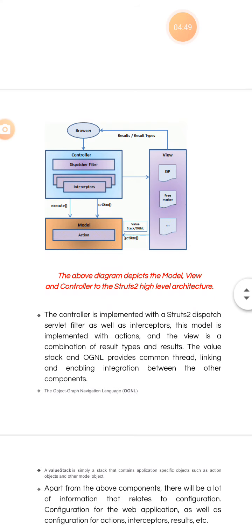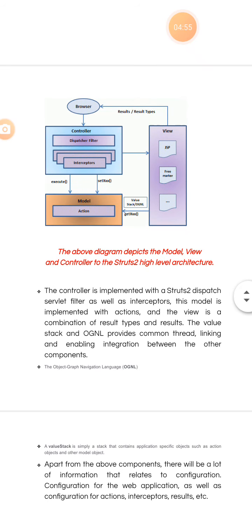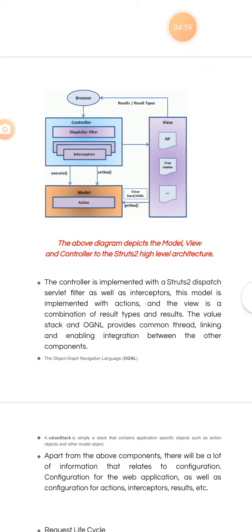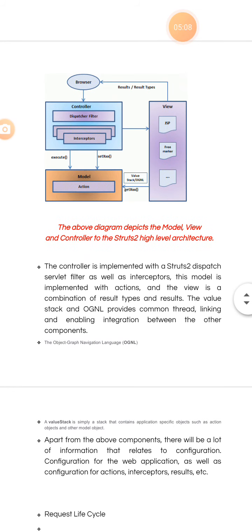See this MVC, we already saw that it has the concept of MVC. So these are the three layers: view layer, controller layer, and model layer. The action has the facility to interact with all these layers, and whatever records we are giving, that processing, everything is controlled by the controller layer.